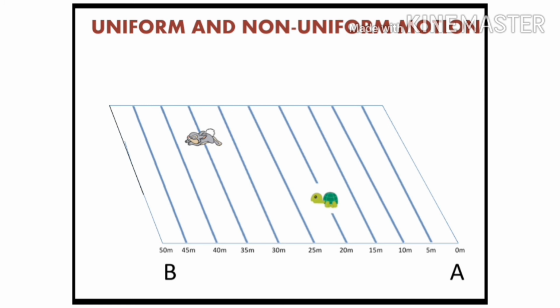Rabbit thought that the tortoise is too slow. I am sure to win the race. So, the rabbit decided to stop there and take a short nap. The rabbit went to sleep. Meanwhile, tortoise ran slowly and steadily. In next 5 minutes, the tortoise went up to 30 meters distance. It covers 10 meters distance.